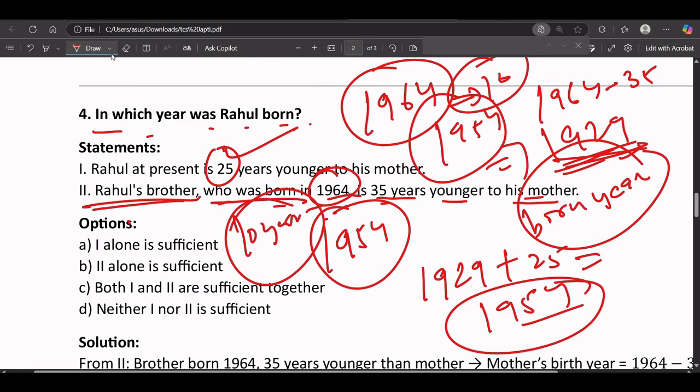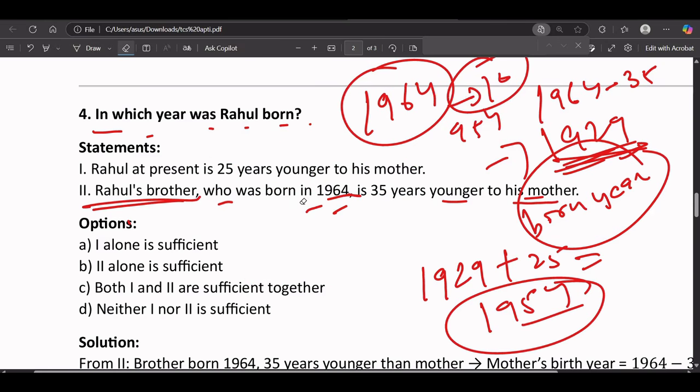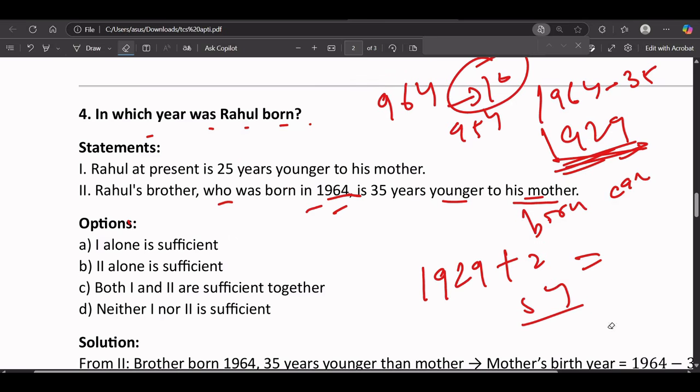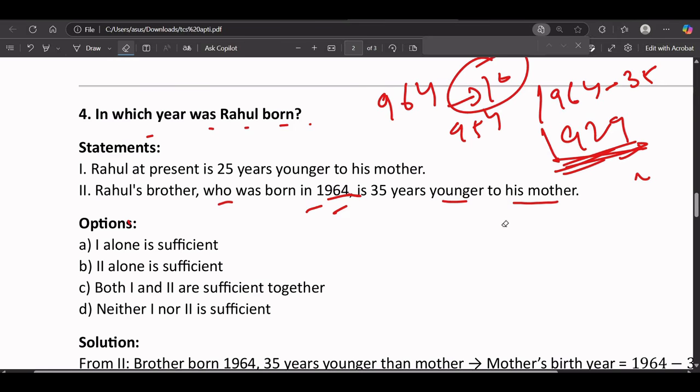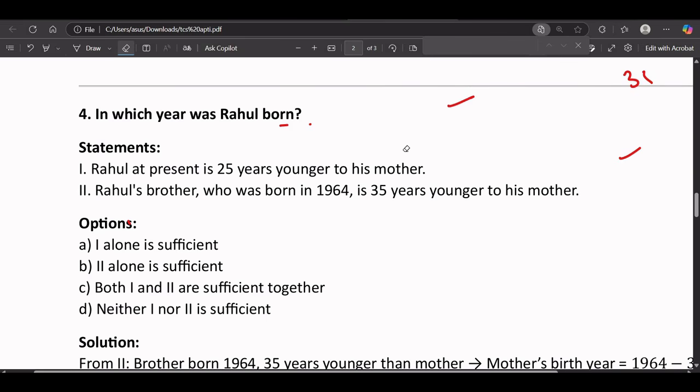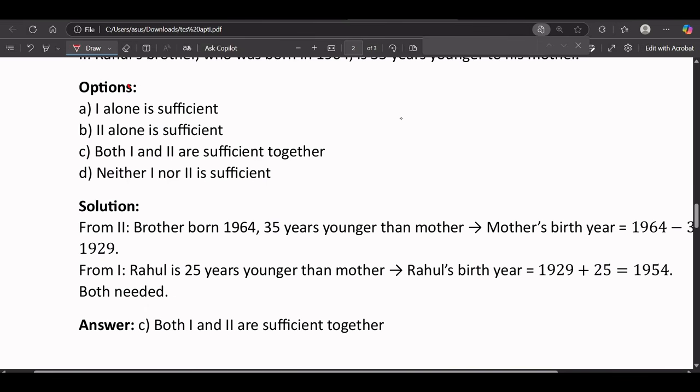But if we don't know both statements, can we solve this? No, we cannot, because both statements are required to get Rahul's age. With only one statement, can you guess the age of Rahul? No, we cannot guess. That's why the answer should be option C, which is both 1 and 2 are sufficient together. So this should be our answer.